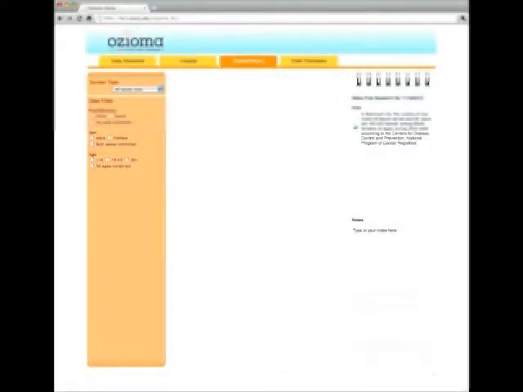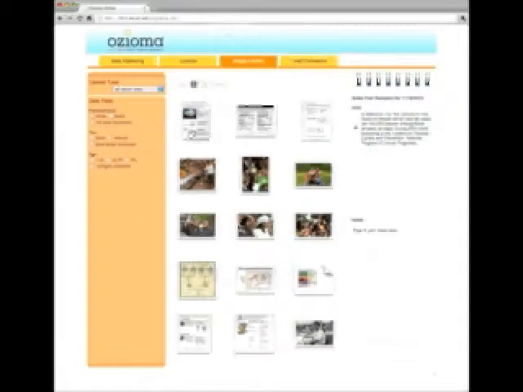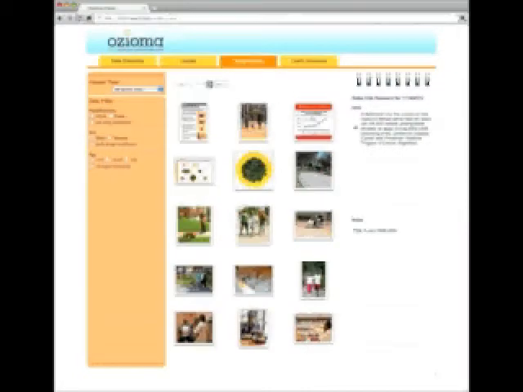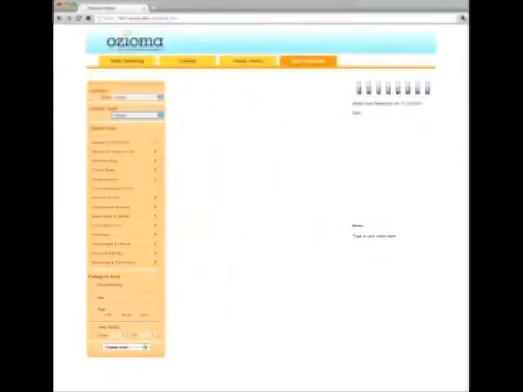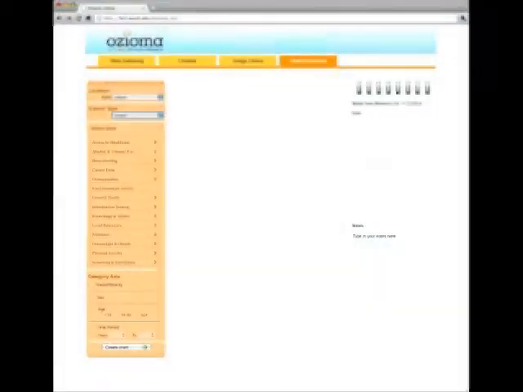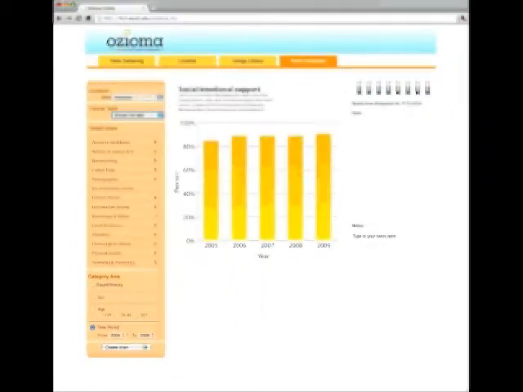To further enhance your story or press release, Ozioma hosts an image library made up of more than 300 photographs and graphics that are searchable by specific criteria, like race, gender, or cancer type. Ozioma also allows you to generate a chart using data that you choose. Select a community and data set, and Ozioma will create a data graphic to display the information you requested.